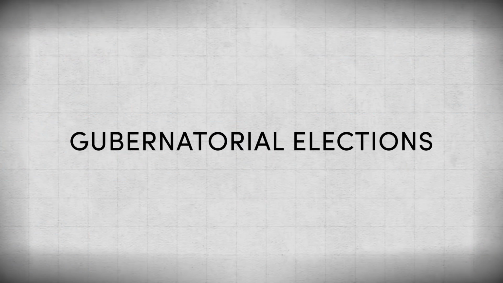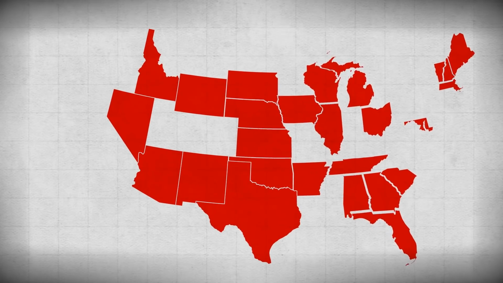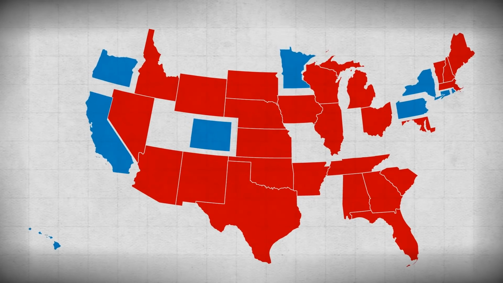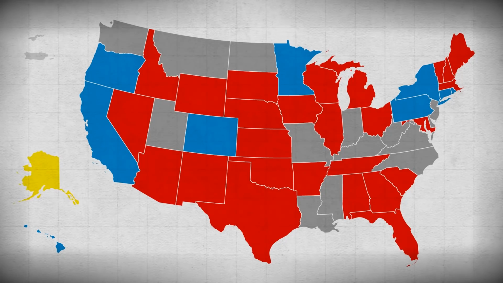In the gubernatorial races, 39 governorships are up in 36 states and 3 territories. Elections will be held in 26 of the 33 states with Republican governors, 9 of the 16 states with Democratic governors, and Alaska, which has an independent governor. There are also 2 territories up for election with Republican governors, 1 with an independent governor, and the District of Columbia with a Democratic mayor, though none of these territories or districts get any representation in Congress, so the results don't impact national politics.